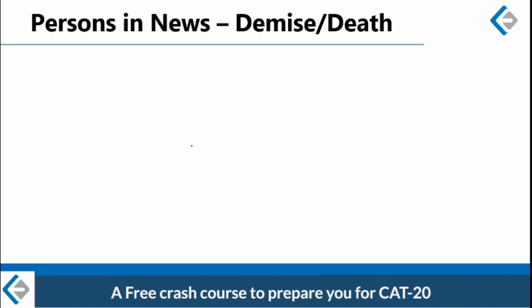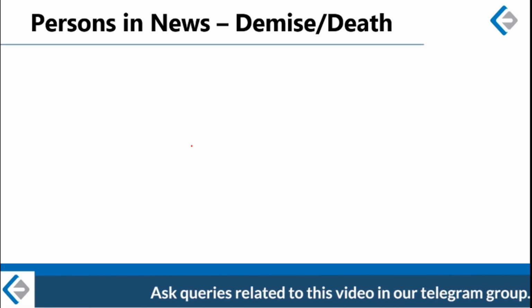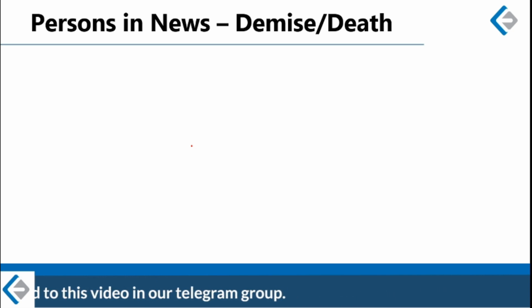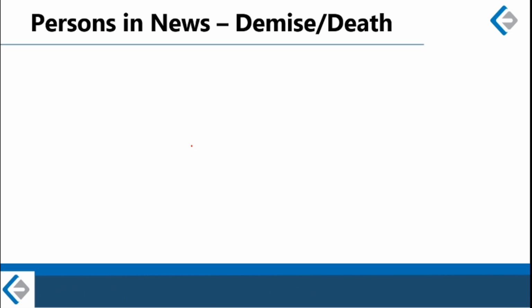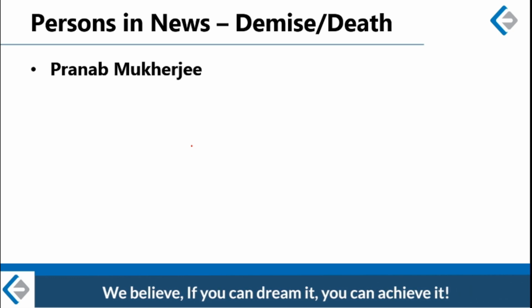Next we are going to look at the names of some of the people who died this month. August has been a very, very harsh month when it comes to the death of eminent people. We have Pranab Mukherjee, we had Rahat Indori, we had Chetan Chauhan, all three of which died because of coronavirus. Coronavirus is taking dangerous proportions in India, and as I'm speaking, the number of fresh cases in India yesterday were the highest in the world, 95,000 new cases every single day.